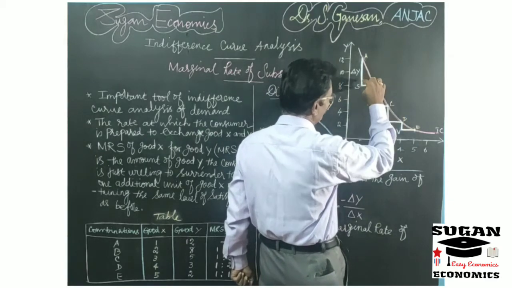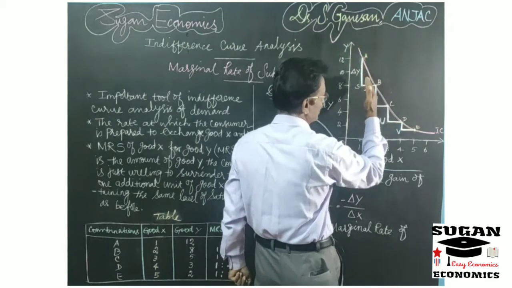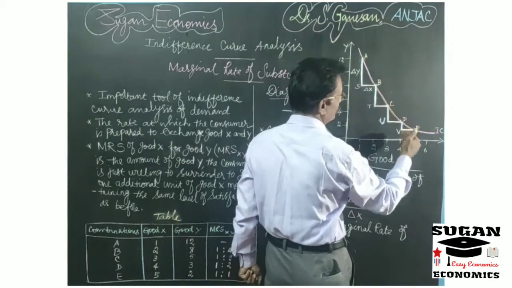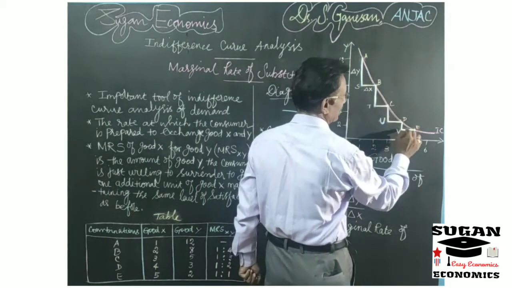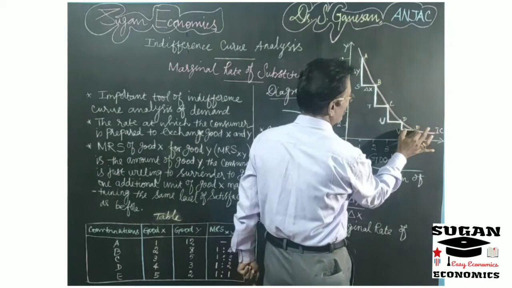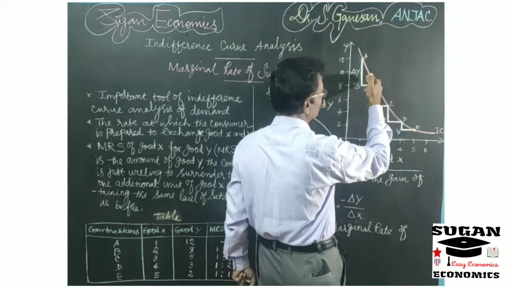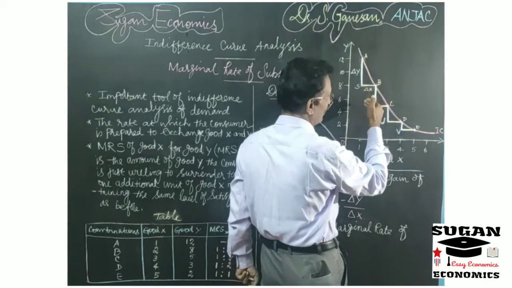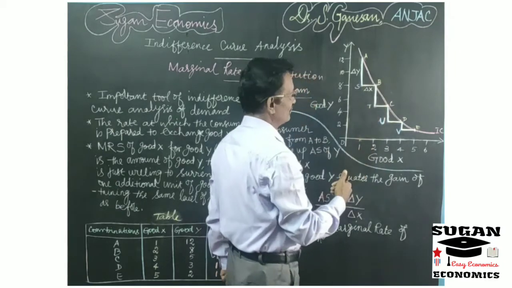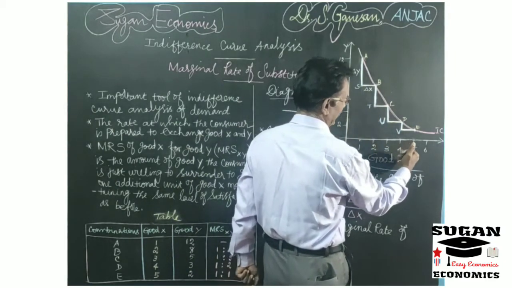You can witness that the vertical distance goes on diminishing, but there is no change in the horizontal distance. The horizontal distance is one and the same, but the vertical distance goes on diminishing. It explains the consumer is ready to give off lesser and lesser amounts of commodity Y for getting an additional amount of good X.